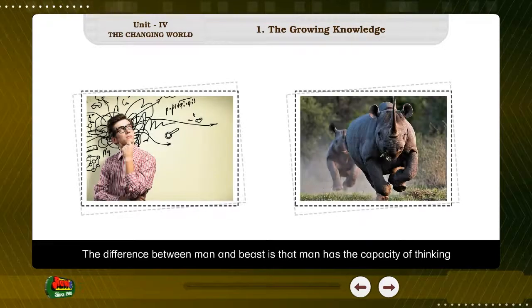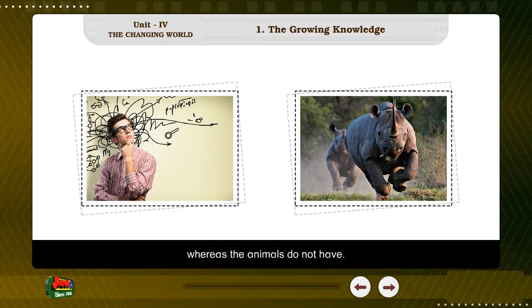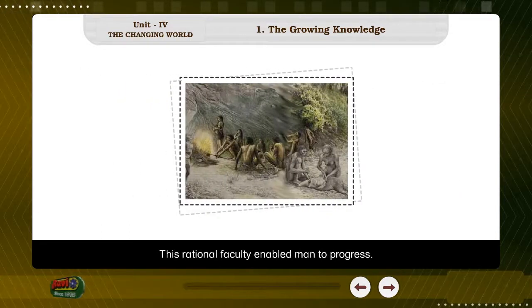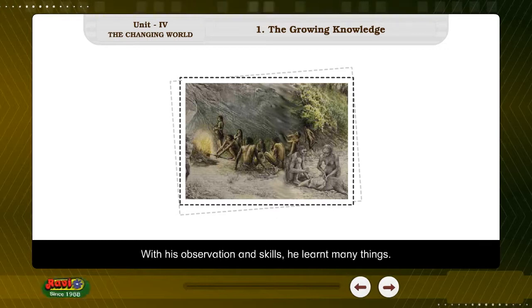1. The growing knowledge. The difference between man and beast is that man has the capacity of thinking, whereas the animals do not have. This rational faculty enabled man to progress. With his observation and skills, he learnt many things.